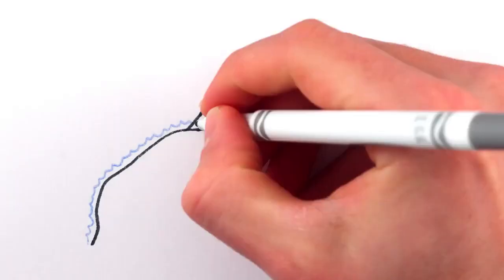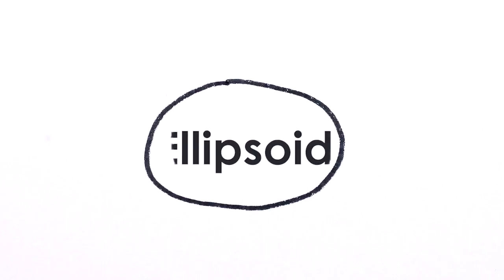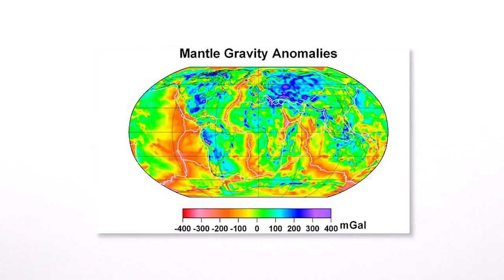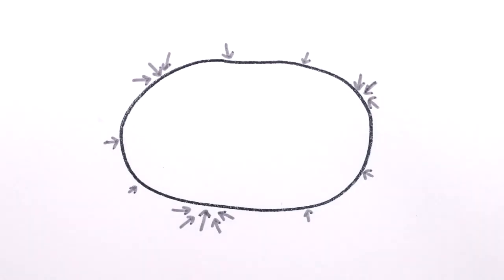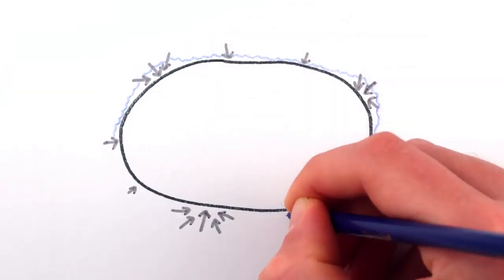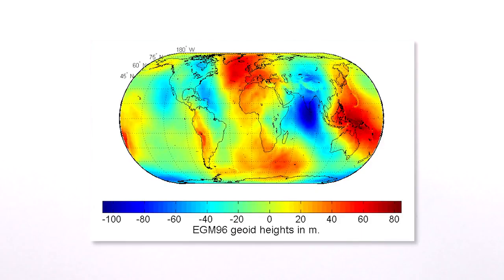So how do we know what sea level is? Well, water is held on Earth by gravity, so we could model the Earth as a flattened and stretched spinning sphere and then calculate what height the oceans would settle to when pulled by gravity onto the surface of that ellipsoid. Except the interior of the Earth doesn't have the same density everywhere, which means gravity is slightly stronger or weaker at different points around the globe, and the oceans tend to puddle more near the dense spots. These aren't small changes either. The level of the sea can vary by up to 100 meters from a uniform ellipsoid depending on the density of the Earth beneath it.